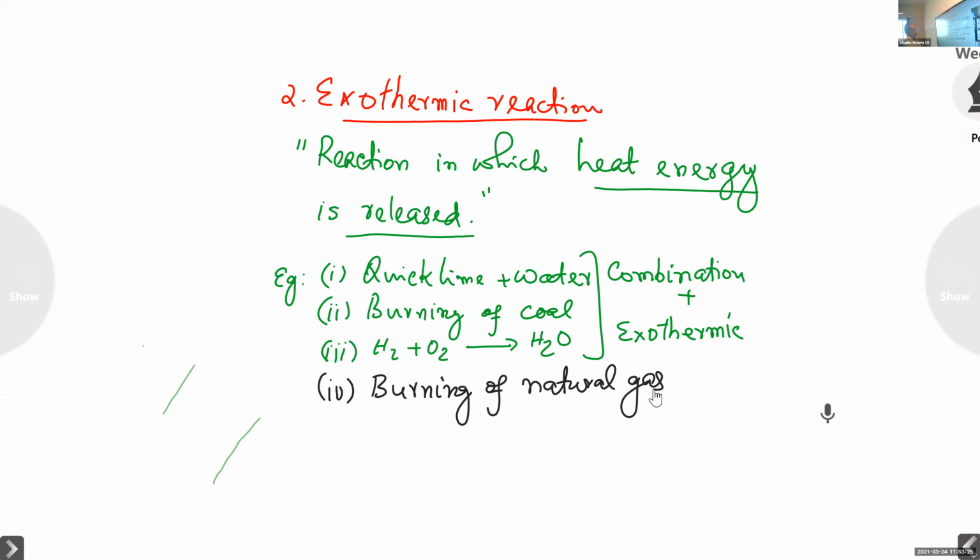Burning of natural gas. You know, gas pipelines are being introduced nowadays. You might have read that in the newspaper. Have you read it in the newspaper? Say yes or no. Okay, I'm sure we have the bad practice of not reading the newspaper, because we are not using the newspaper nowadays.